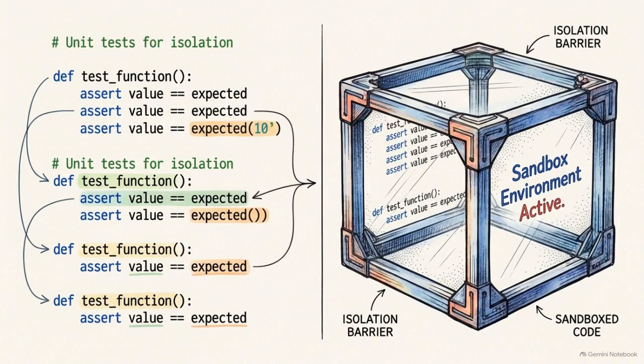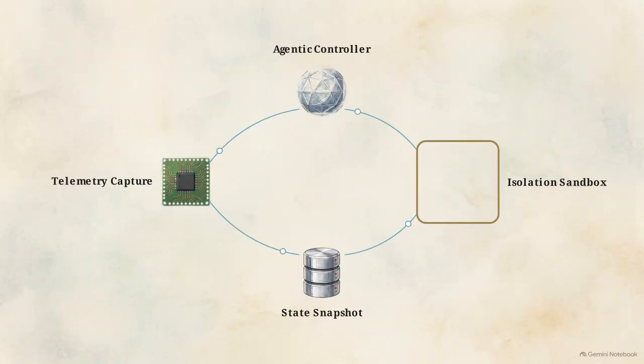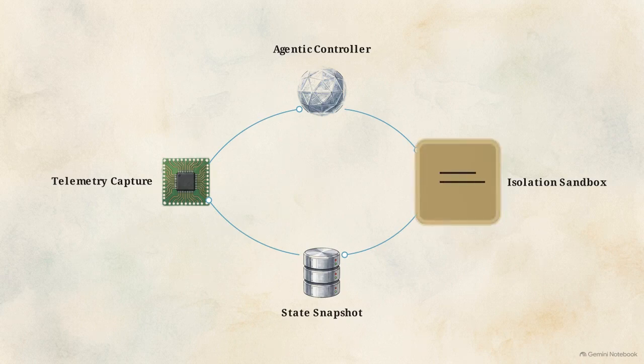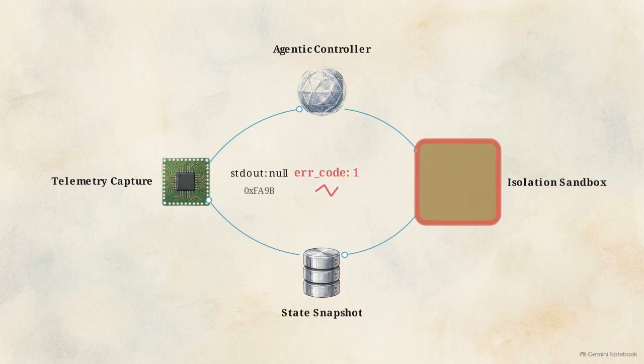This problem is typically solved in software development through a local test harness, a controlled environment designed to safely execute and evaluate code within a sandbox. A reliable harness rests on 4 pillars: isolation, state management, structured telemetry, and an agentic controller. Isolation uses disposable containers, so code cannot pollute the system. Telemetry capture parses raw text into machine-readable formats, allowing the agent to query structured data.